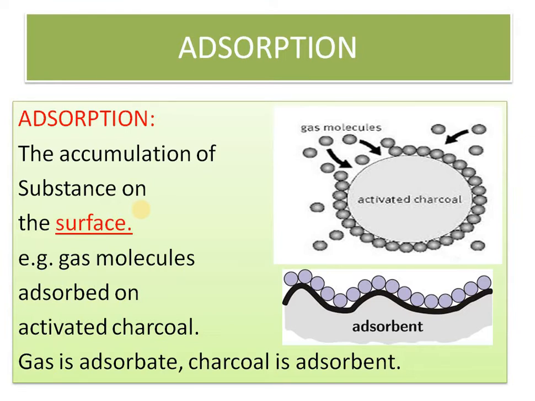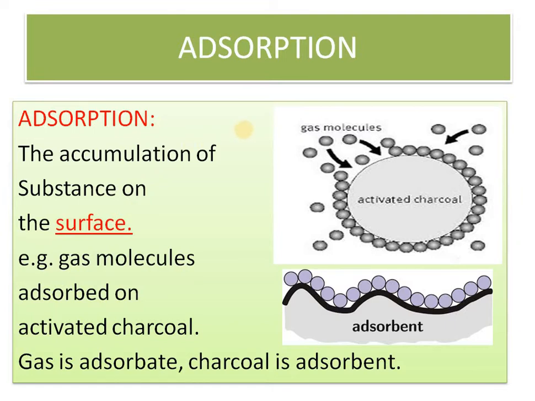Whatever is adsorbed, the material, whether gas or liquid, is called the adsorbate. And the solid which adsorbs the gas or liquid is called the adsorbent. One of the characteristics of an adsorbent is its surface area, the active surface area, the active centers. These words we will come across very frequently.